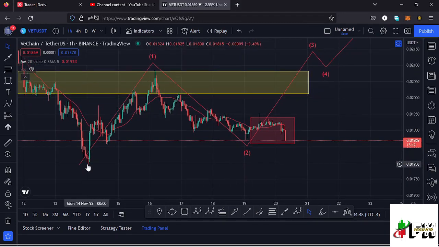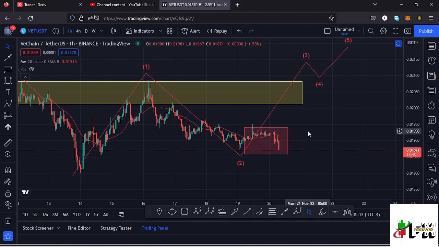And in case we lose the fib level 0.78, then my next target area will be back to around the $0.017 mark, because we need to stay above the $0.017 mark for us to say this is a valid wave 2. And in case that plays out, then this Elliott wave structure will be invalidated, and I will have to view this movement to the upper side as something else.